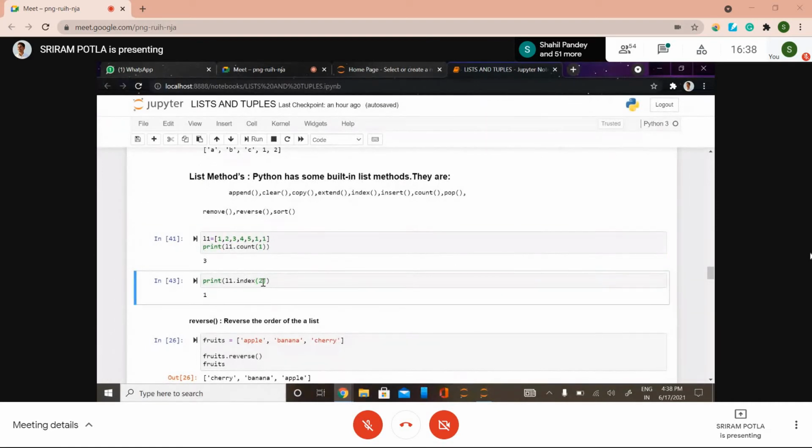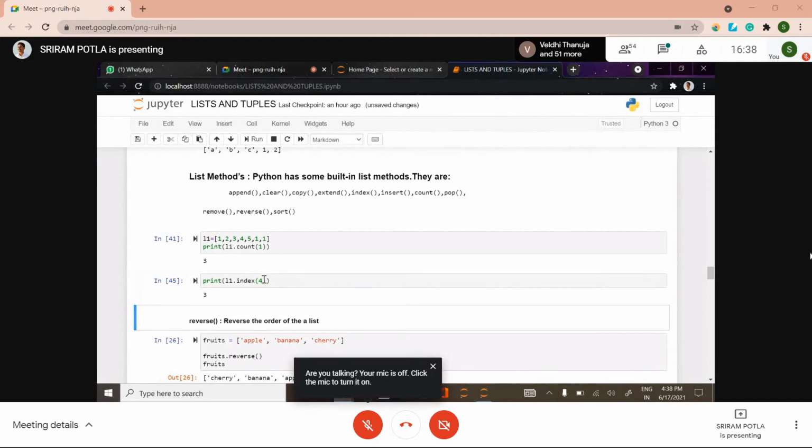So do you got this? See here once again. If we give a value, sir, we have to give a value. Then yes, it will print the index of that value. Yes, sir. We have given 4, and the index is 3.